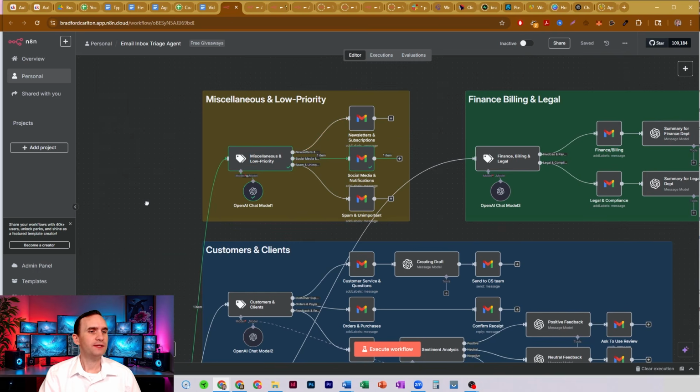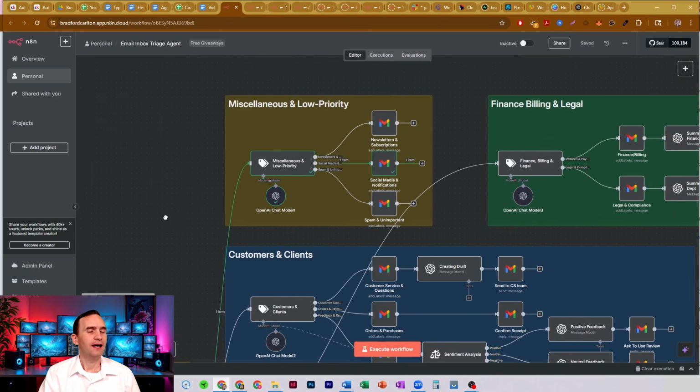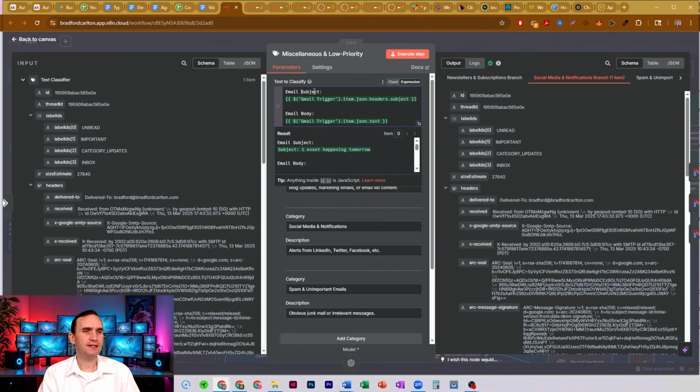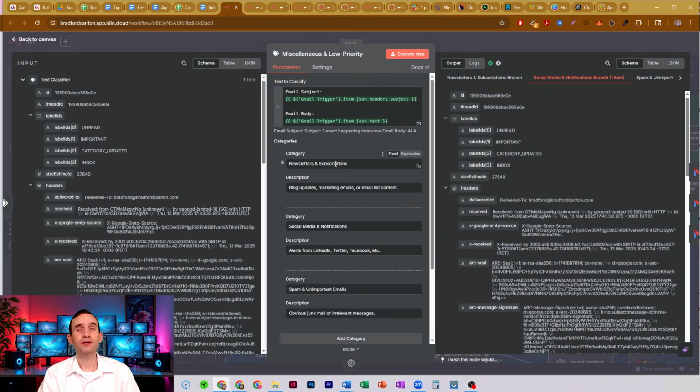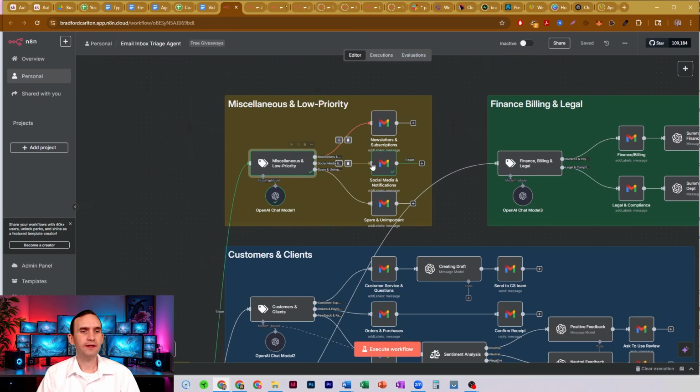So what we do is we take from that text classifier, and if it decides that it's miscellaneous and low priority, we send it to another text classifier. So this again gets the email subject and the email body. It then is going to make a determination of what kind of miscellaneous or low priority email this was. We have newsletters and subscriptions, social media and notifications, and spam and unimportant emails. All right, and so if it's one of those, it's going to then send it down one of these paths.